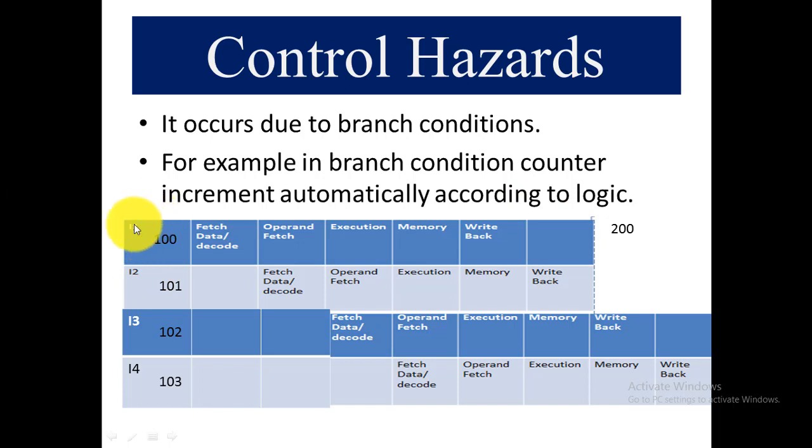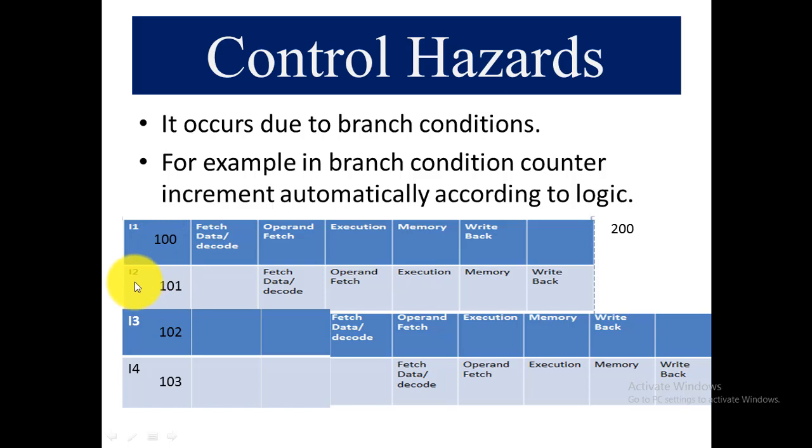For example, when instruction 1 starts passing through different stages, the condition counter will be incremented automatically. When it passes from the first stage to the second stage, the counter increments and the address value is set from 100 to 101.